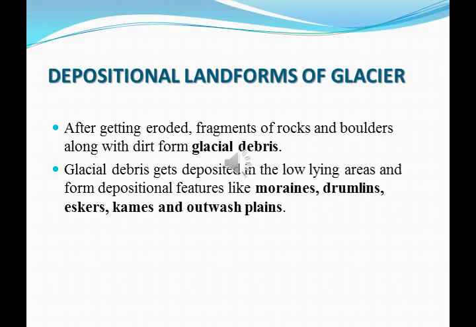Now we will see about the depositional landforms of glacier. So what are the landforms formed by the depositional action of glacier? After getting eroded, we saw the glaciers erode some particles from the mountainous region and carry them slowly down. While eroding these particles, it comes down and forms different types of land features. So it deposits at the foot of the mountainous range. After getting eroded, fragments of rocks and boulders.